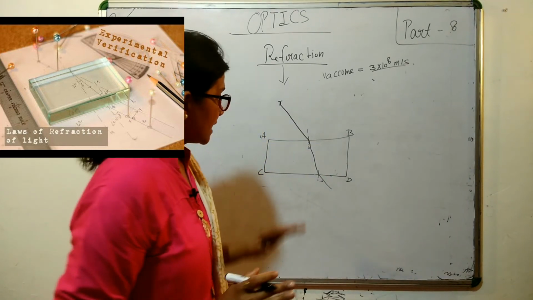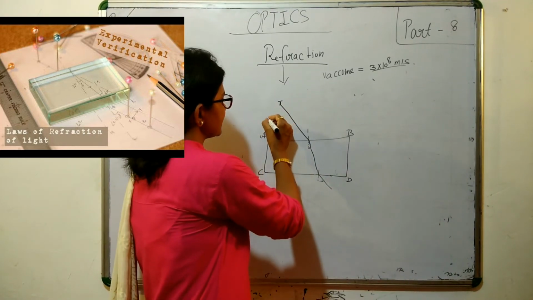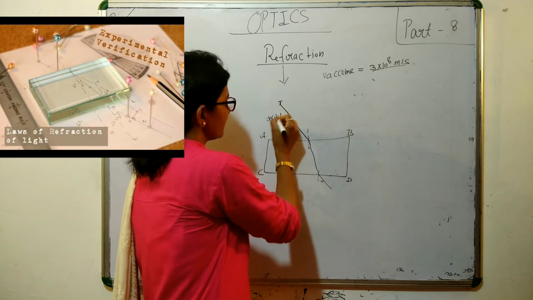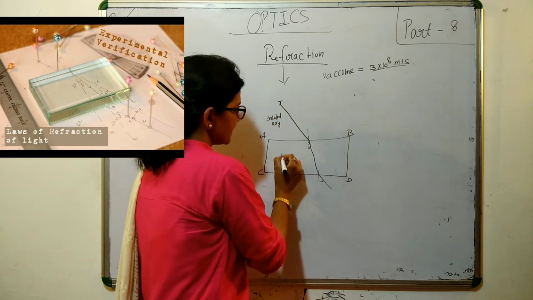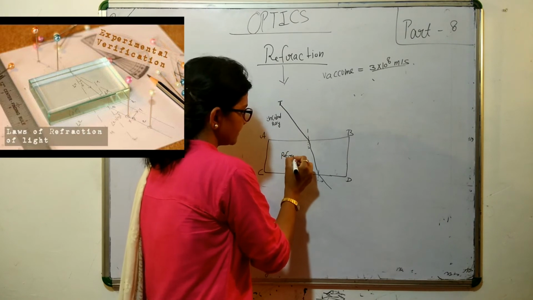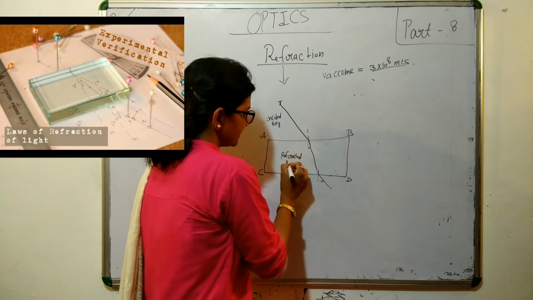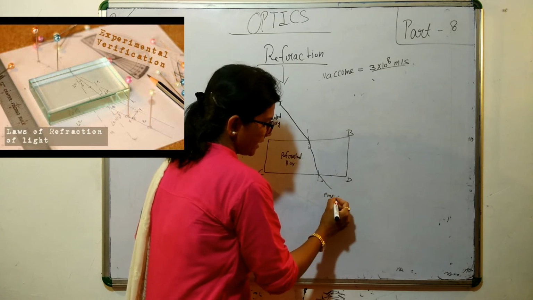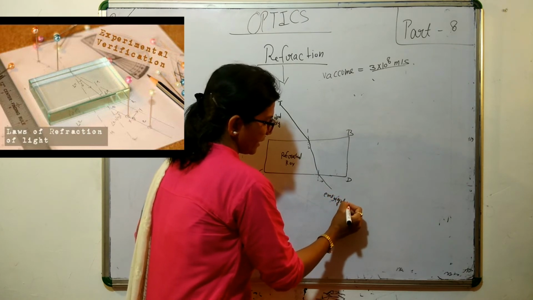You can see this. So what we have seen, it is the incident ray, it is the refracted ray, and it is the emergent ray. From where to where? Emergent ray.